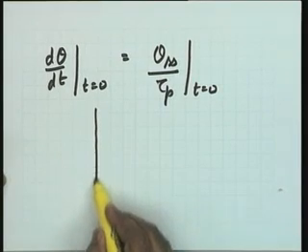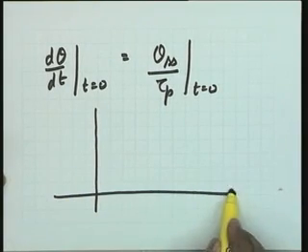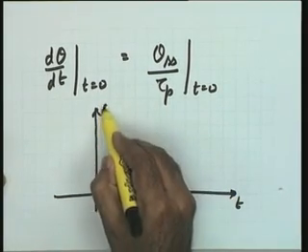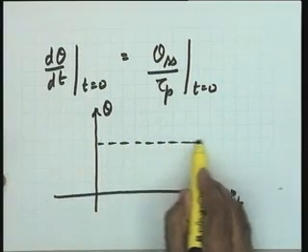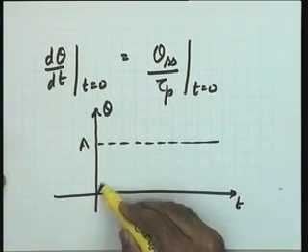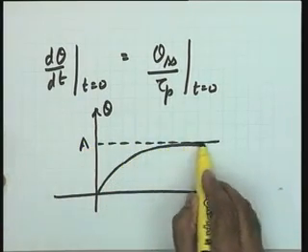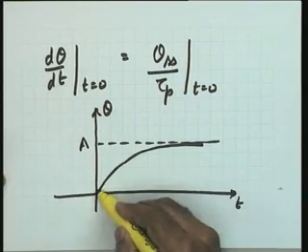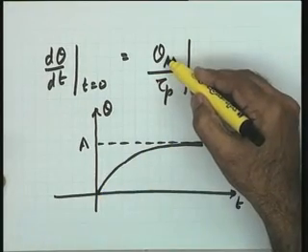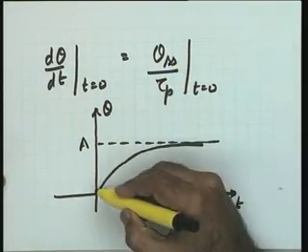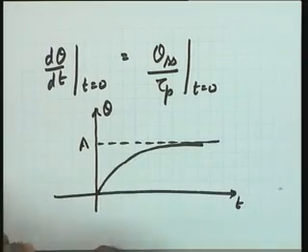Now theta ss over tau p is the slope. Look at the process reaction curve again. I can redraw here t versus theta. This is the A. This is the response curve. Now if the slope of this curve at t equal to 0 is given by theta ss over tau p, let us make a slope line here.